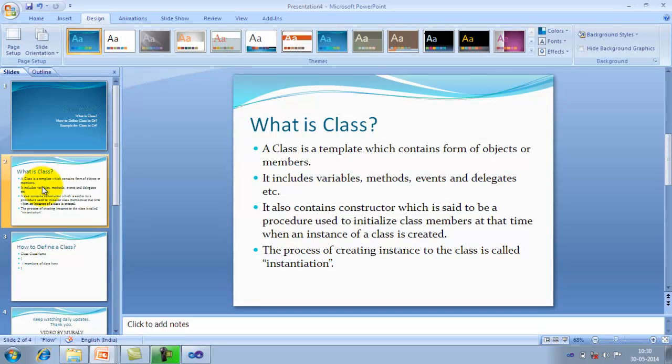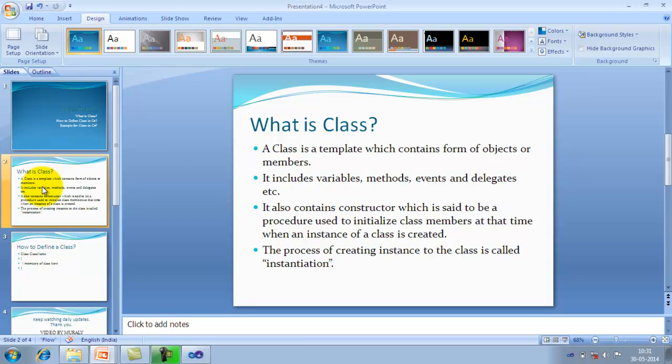See, a class is simply a template which contains a form of objects, or different types of members. You can simply say that it is a template which contains a collection of members. The members might be variables, methods, events, delegates, etc. It also contains other types of members like constructors. The name of the constructor must always be equal to the name of the class, in fact mostly in curly bracket languages and also in C#.NET.